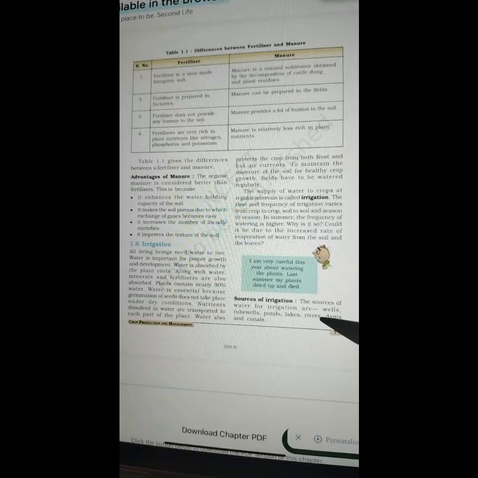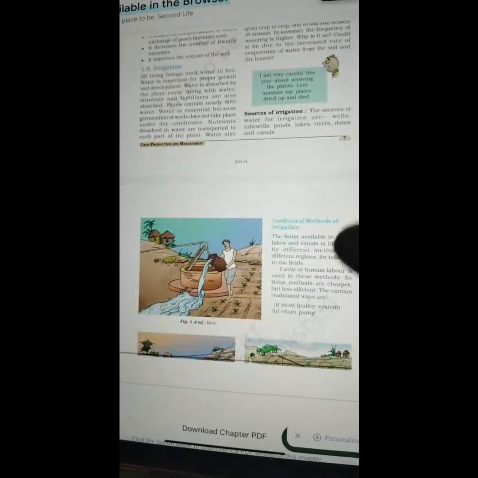Sources of irrigation. The sources of water for irrigation are wells, tube wells, ponds, lakes, rivers, dams, and canals.